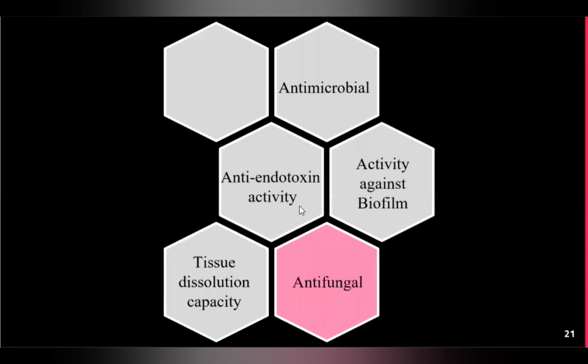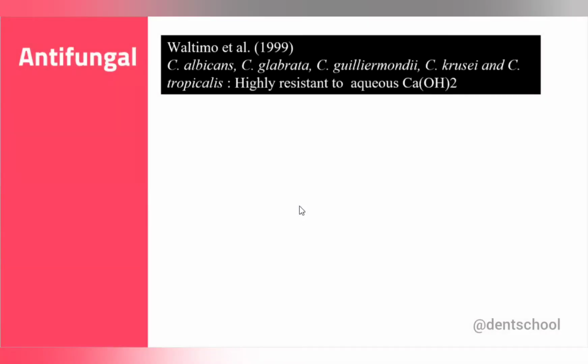Now the next is antifungal activity. If you see calcium hydroxide alone against the different strains of Candida, we know that Candida is not normally present in primary endodontic lesions, right? If there are retreatment cases with a secondary infection, then only Candida albicans, the Candida strains, are present.